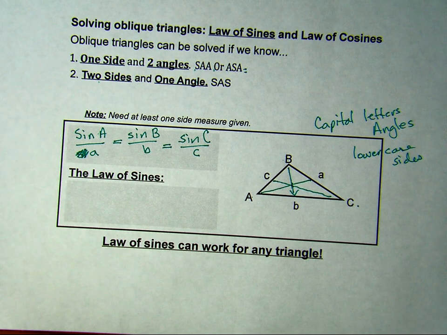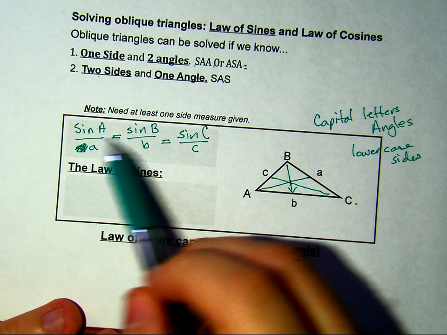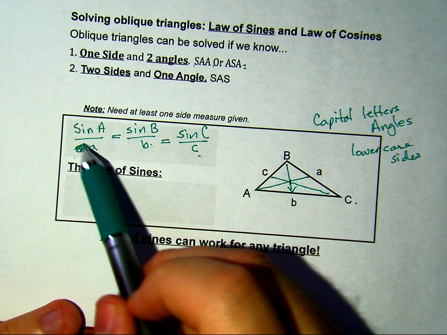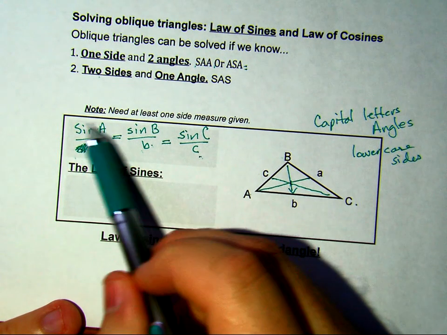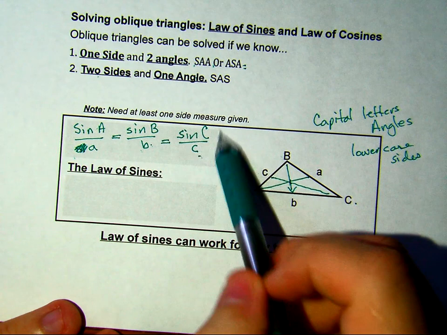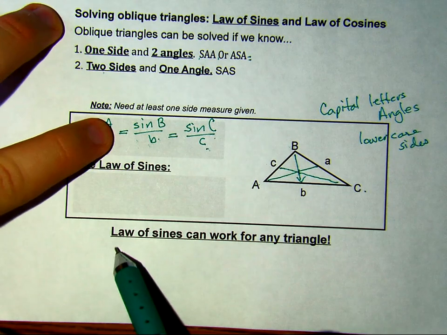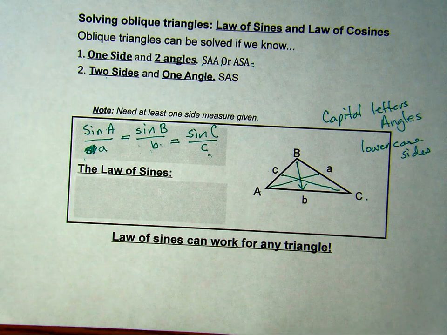Now, when we talked about our warm-up, our proportion was really just two fractions equal to each other, but we have three. And that's because you could compare the information in angle A to the information in angle C. You don't necessarily need B. Or you could just do B and C. Or you could just do A and B. They're all going to be used, but you only ever look at two fractions at a time, even though there are three in the formula.